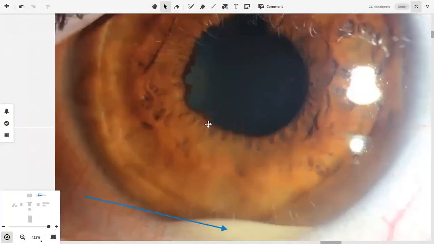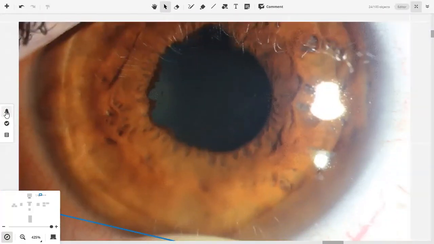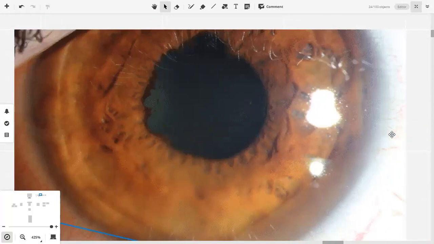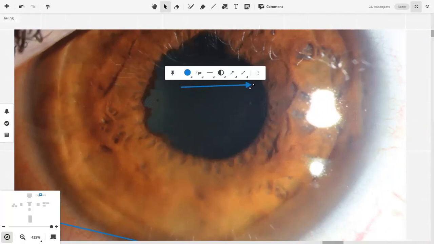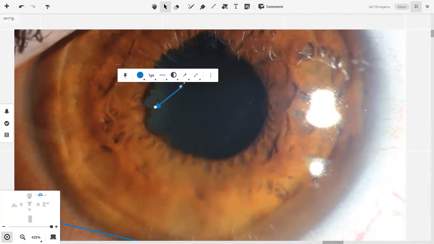Now, what is the other positive finding? Irregular pupil. What does this irregularity indicate? Synechia.